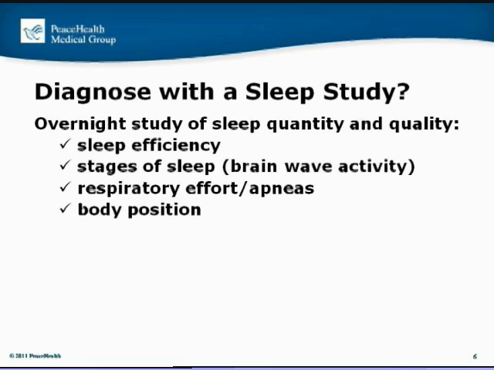We also look at body position, as many people have apnea that is really confined mostly to one sleeping position. It's common to have sleep apnea worst when a person is sleeping on their back, and sometimes people have already figured that out because they tell me that their spouse only lets them sleep on their side, and when they get on their back they snore and have apneas, and they don't get to stay in that position very long.